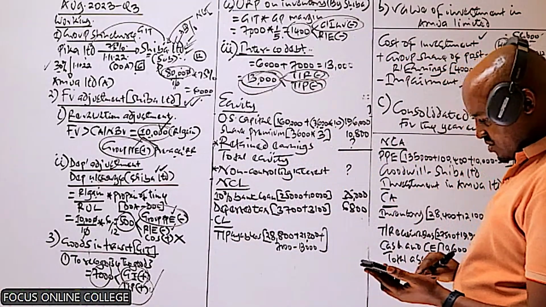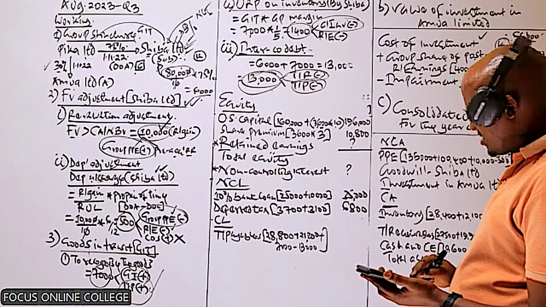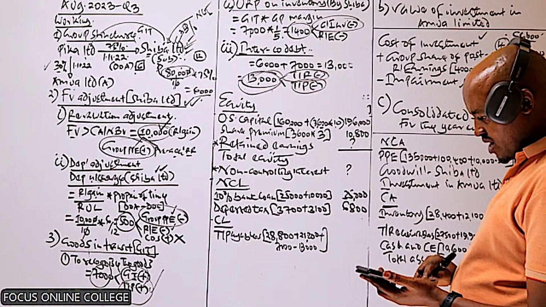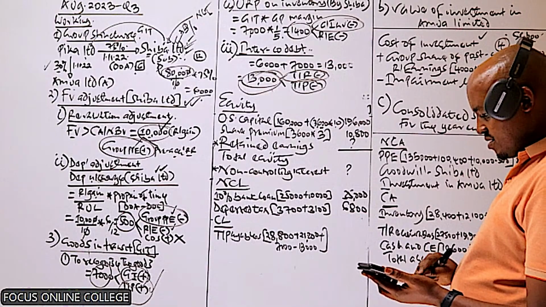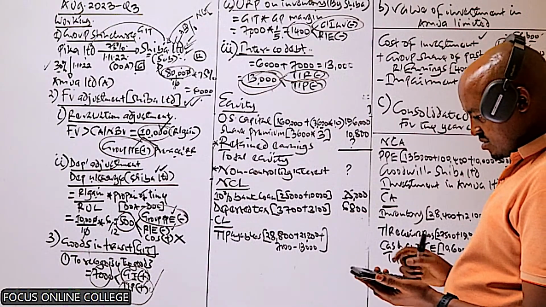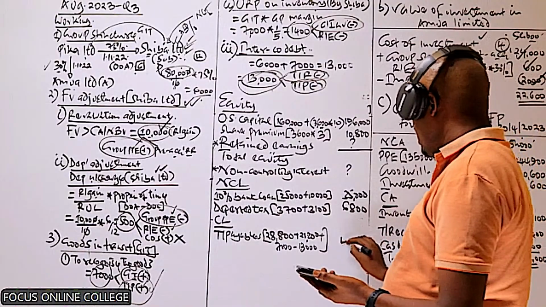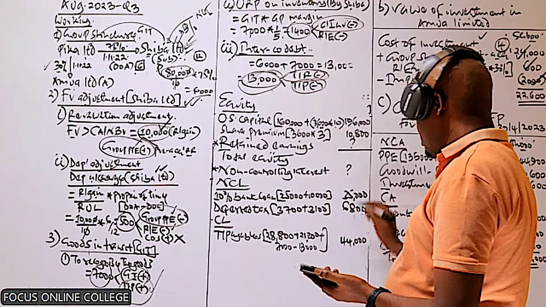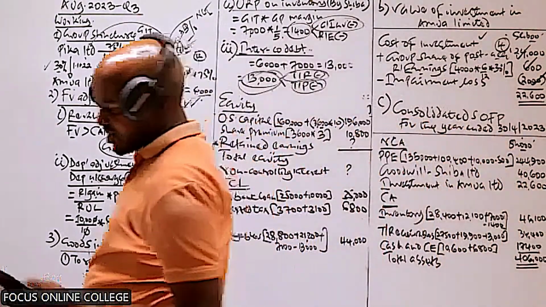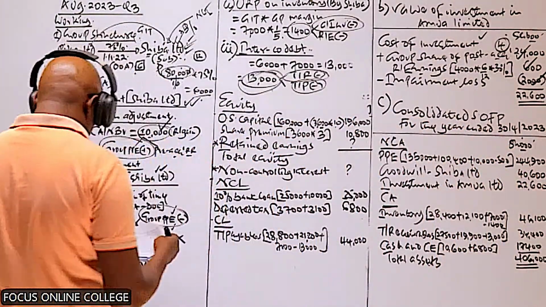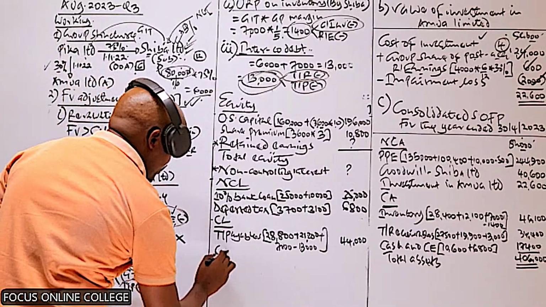So let's get the final figure here, which is 28,800 plus 21,200 plus 7,000 minus 13. So I'm getting 44,000. And then finally, I have current tax.